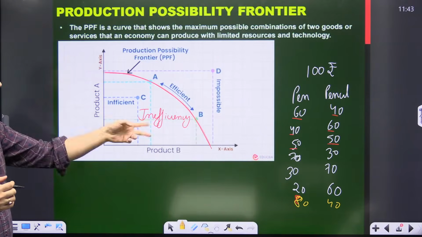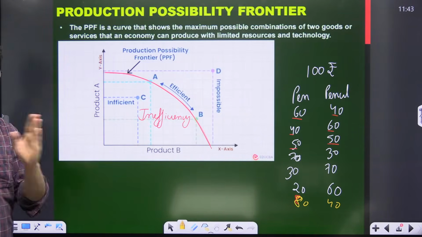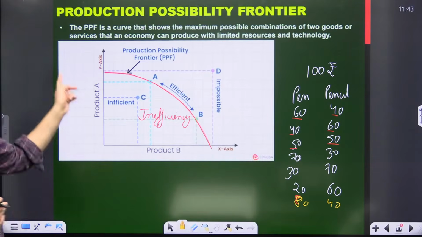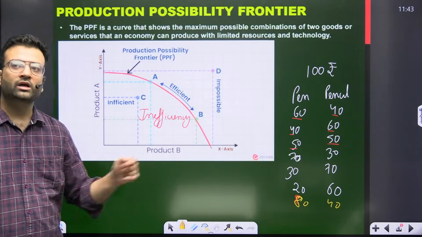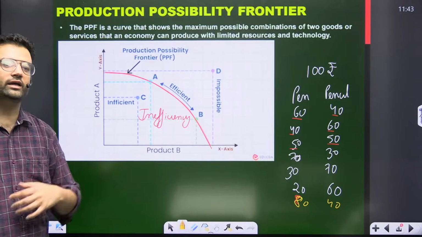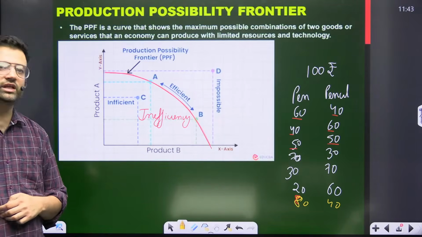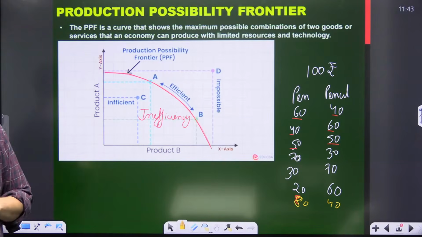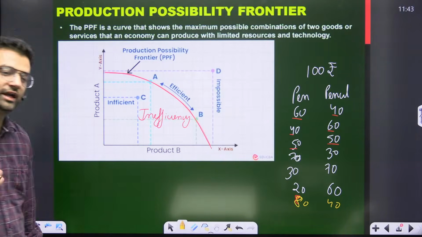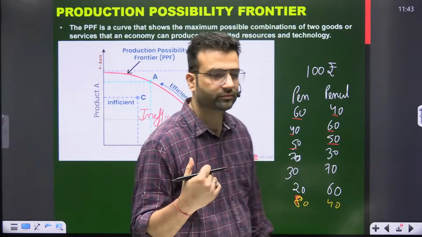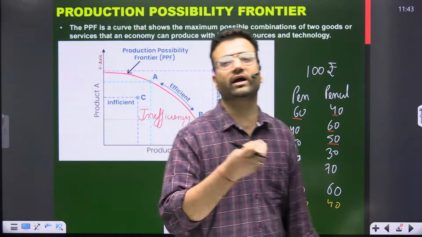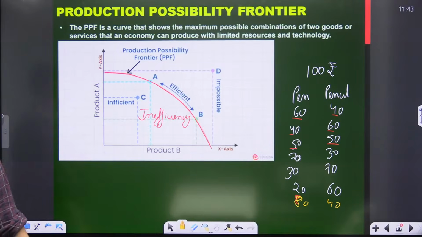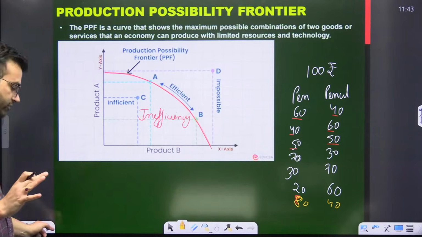If 100 is utilized completely, 60 and 40, 50 and 50, 40 and 60, 80 and 20, 20 and 80, this is all efficiency. And if you are making it like 60 and 20, 50 and 40, that means underutilization, which shows inefficiency. And if you are making 120, it's not possible because you have 100 only. So this is the production possibility frontier.